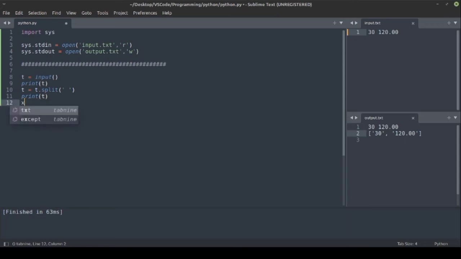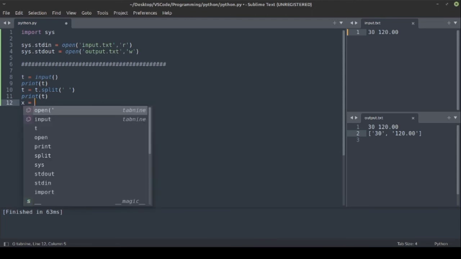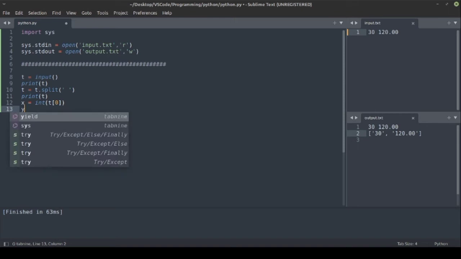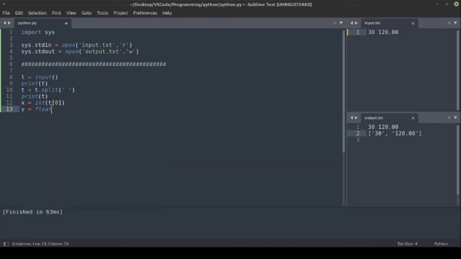So let's take a variable x and store the first value. The 0th element of t we will store in x, and we have to convert this into int, so we will use the inbuilt function int. Now x is an integer, and then let's take a y variable and store the float value of the second element, t of 1, and let's print x comma y to see whether it is converted or not. Now you can see in the third line 30 and 120 got printed. 120.0 means this is a float, and only 30 means it is an integer value.